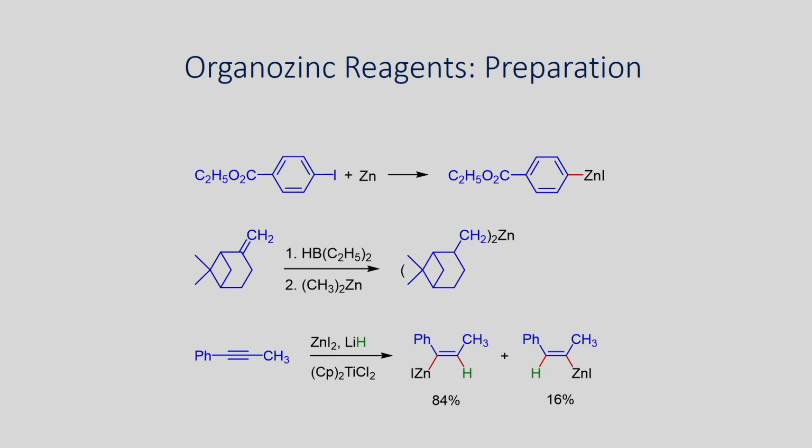If you have the aryl halide, for example, here an iodobenzene derivative, it can be reacted with the zinc metal, by insertion you can get this. You start with zinc 0, oxidative addition, you can get this organozinc reagent. Similarly, if you have an alkene, you can react with the boron. So, you will be able to have, in this case,